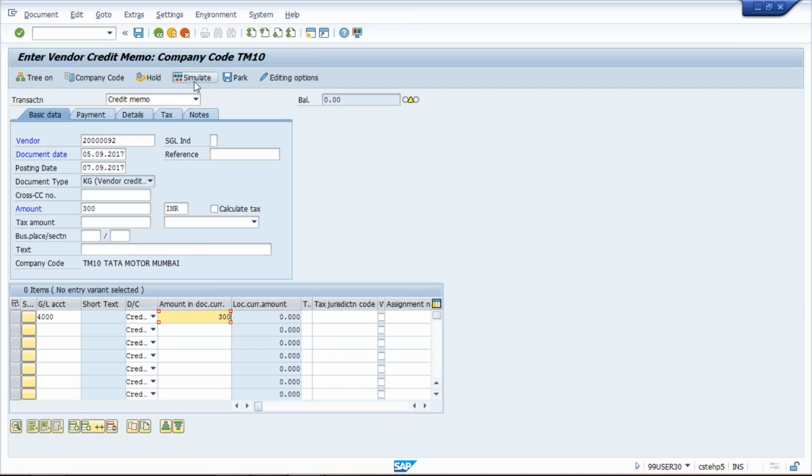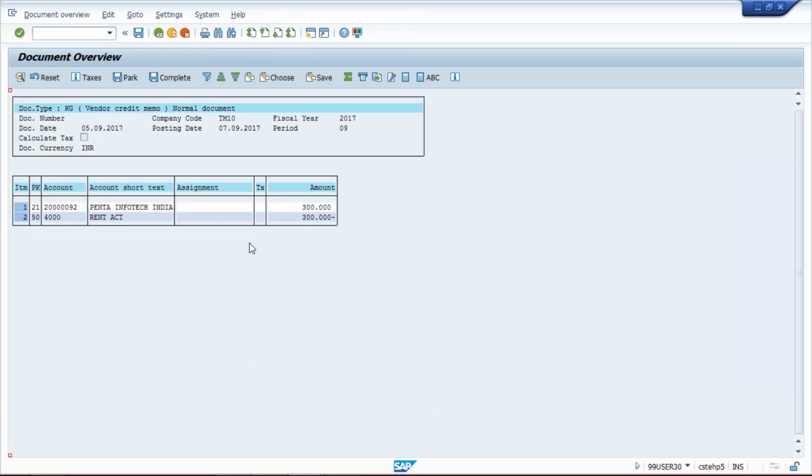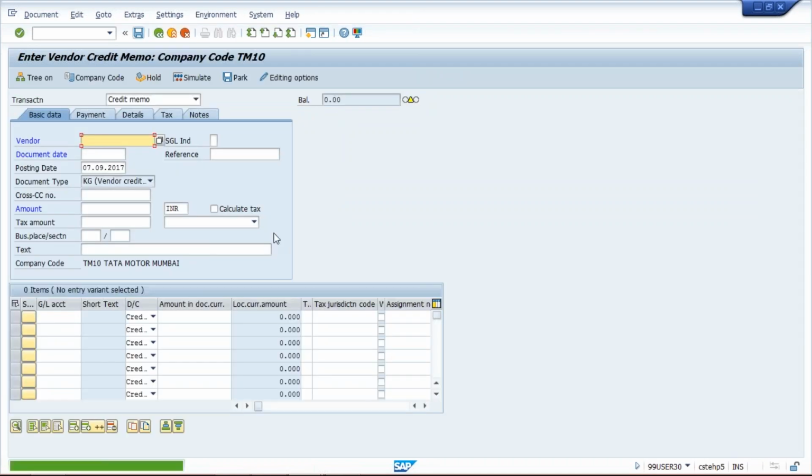I'll just show you guys here. Click on the simulate button, press enter, and see here, earlier the vendor was credited, and right now the vendor is debited. Earlier the rent account was debited, right now the rent account is credited with 300. So that's how the system is going to adjust the balances. Click on post. So we have posted this credit memo also.